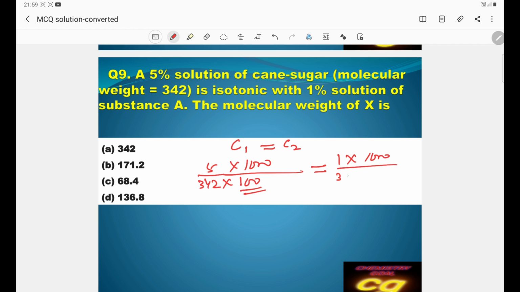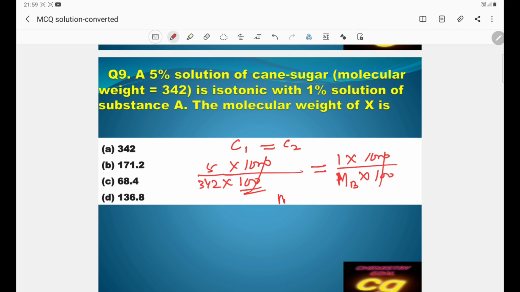Here the mass is not known, so you write mass is asked, MB, into the volume. Here 1% means the solution is 100, so this is 100. So this part is already cancelled.